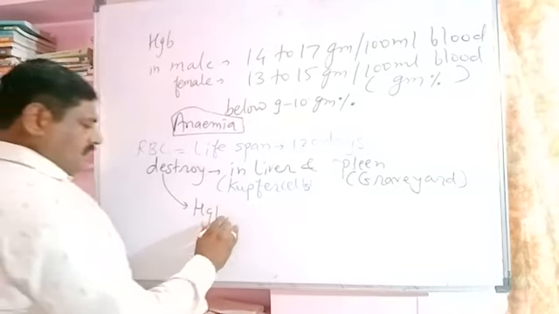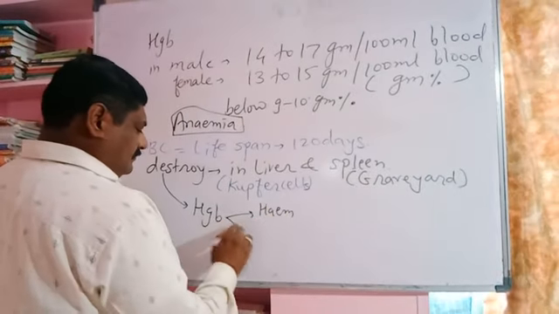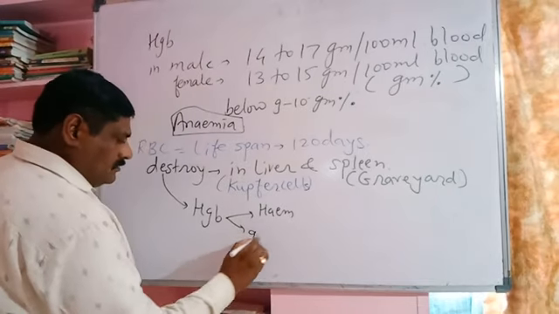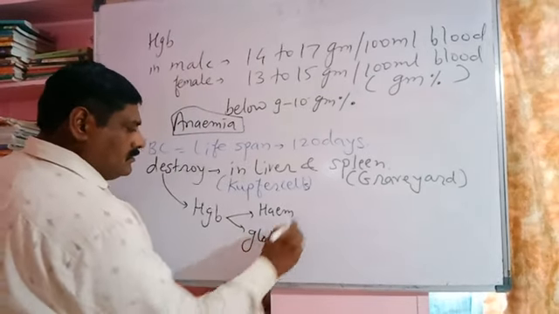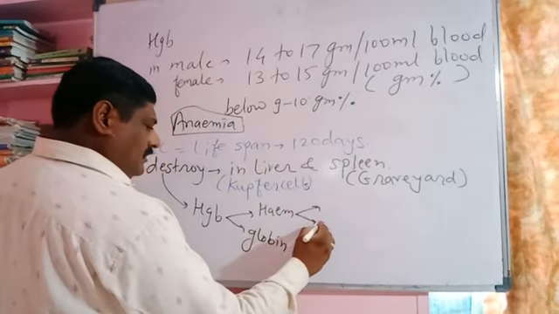Hemoglobin gets broken down into heme and globin. Heme gets broken down into iron and porphyrin.